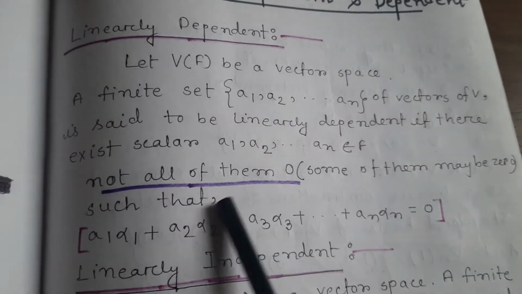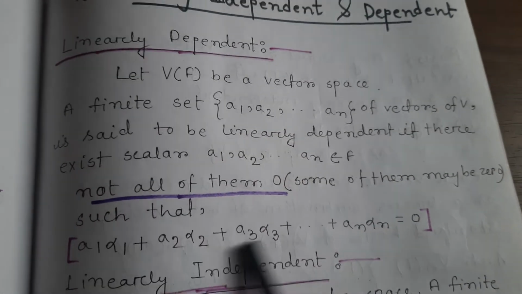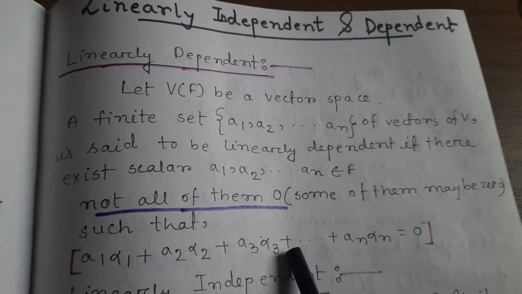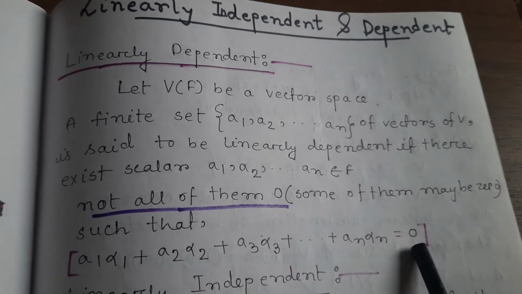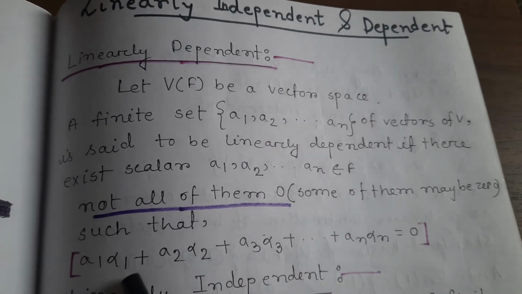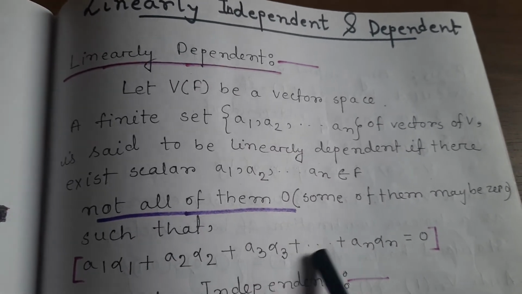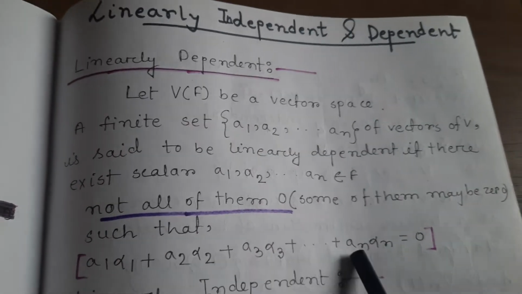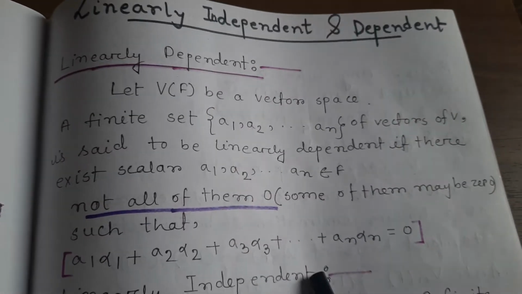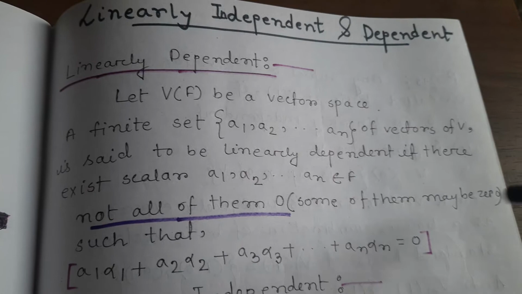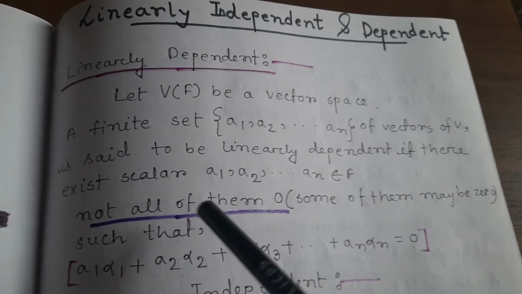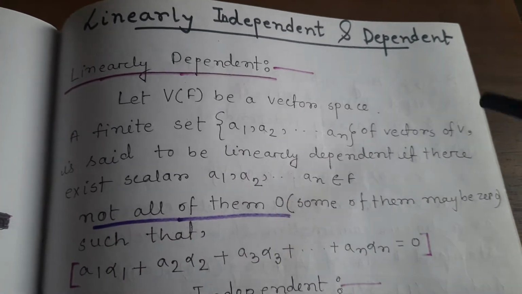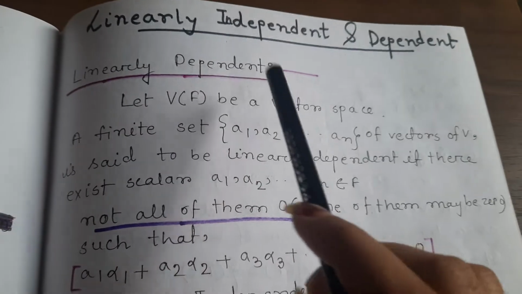Such that it's a linear combination equation: a1 alpha 1 plus a2 alpha 2 plus a3 alpha 3 plus ... plus an alpha n equal to 0. Alpha 1, alpha 2, alpha 3, alpha n are vectors and a1, a2, a3, an are scalars. If and only when not all of them are 0, in that case it is linearly dependent.